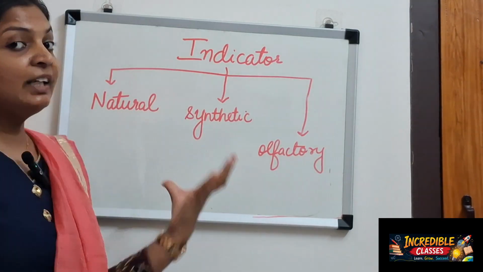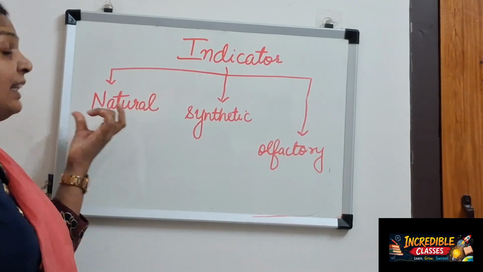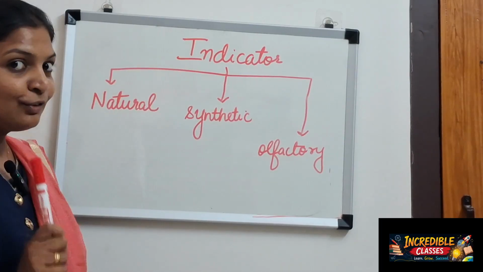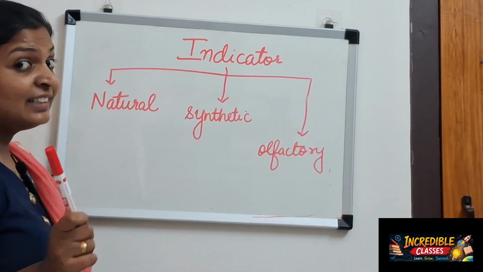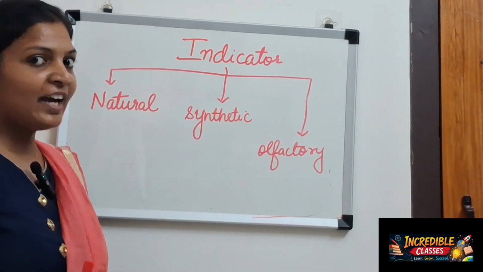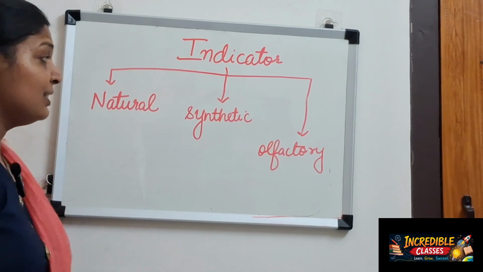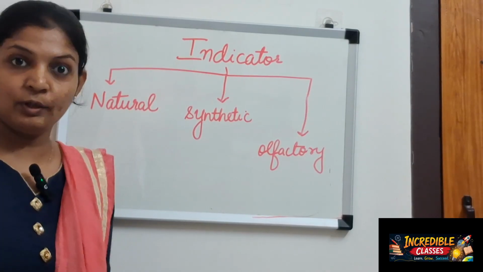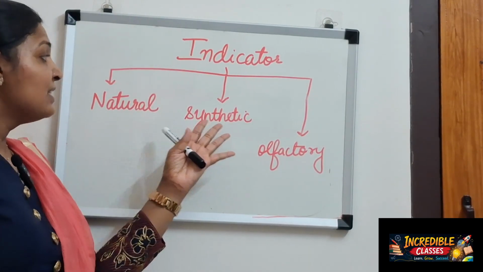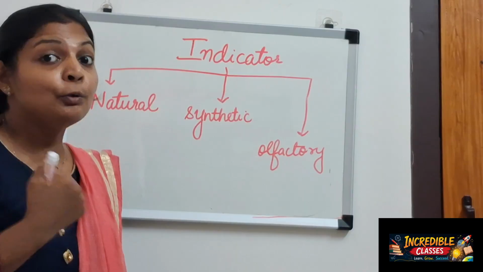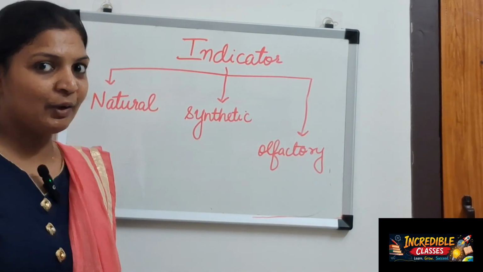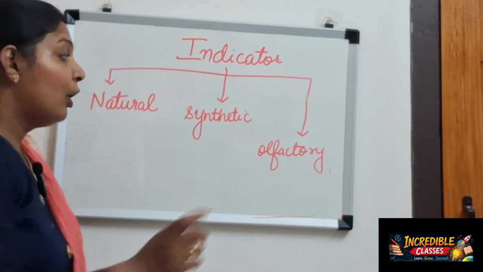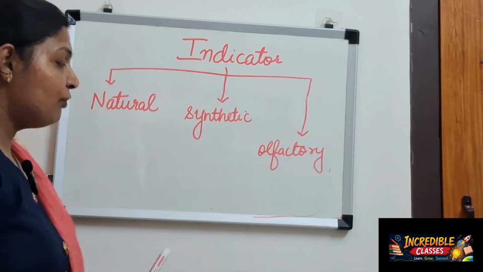We have three kinds of indicators. What are they? Natural indicator, synthetic indicator, and olfactory indicator. As the name suggests, natural means it is by nature. Nature has given us these indicators. Synthetic means we humans have prepared it. Olfactory means smell.